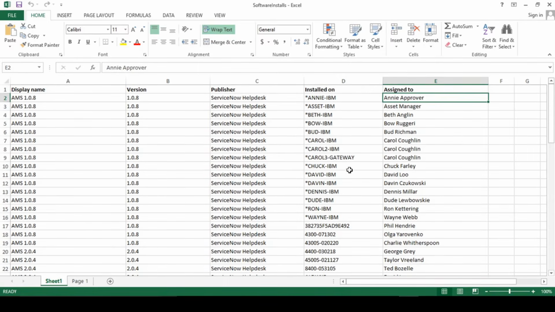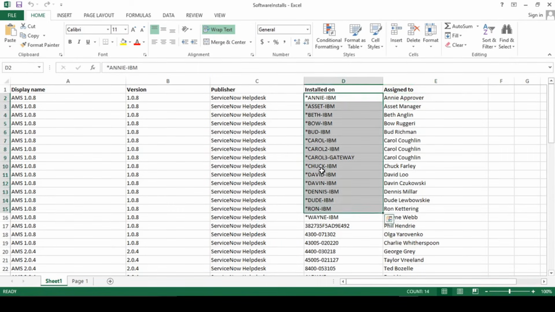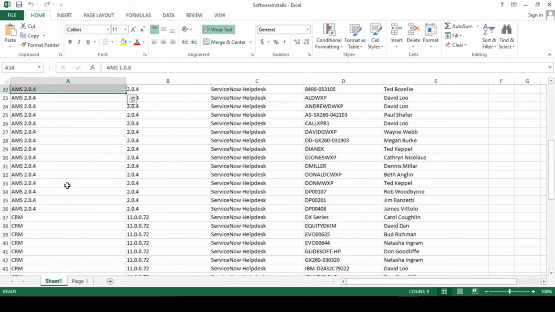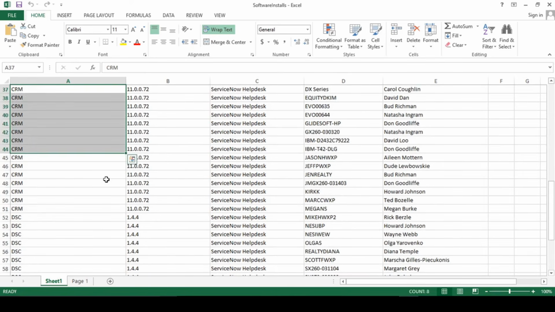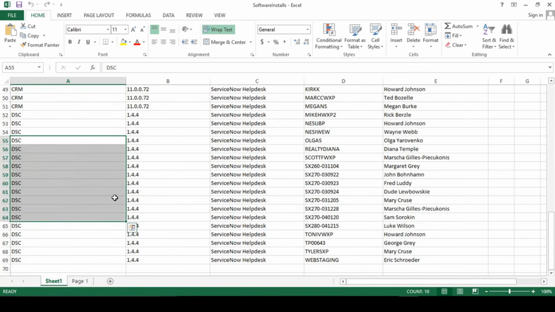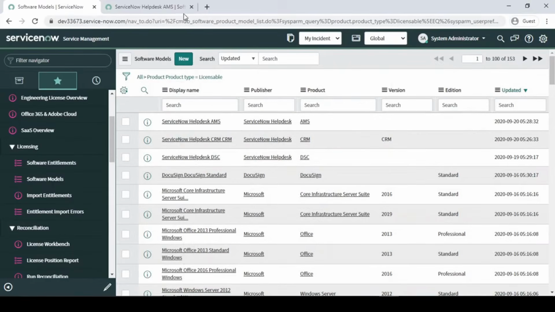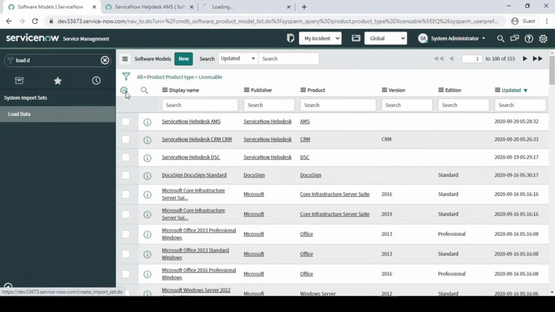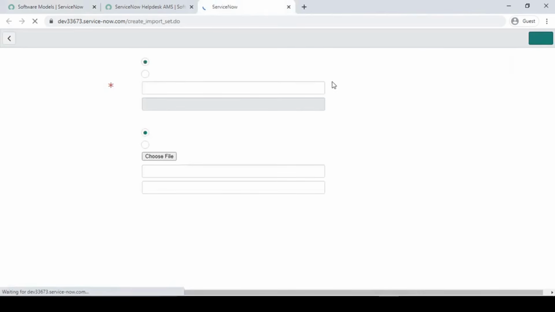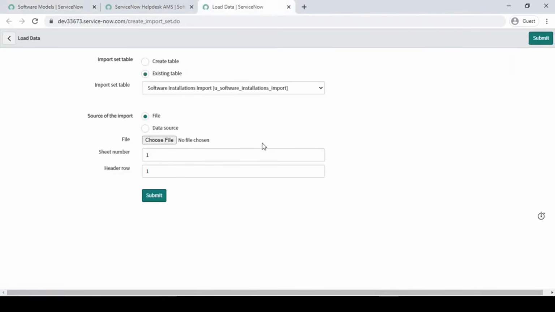This data I have also taken from ServiceNow itself. These are dummy data basically, right? So this is one for AMS, we have one for CRM, and we have one for DSA, right? So all these things we have right now. Display, version, publisher, installed on, and assigned to. So let's import it, right? How can we import it? Load data, right? Here what we have to do is upload our Excel basically.